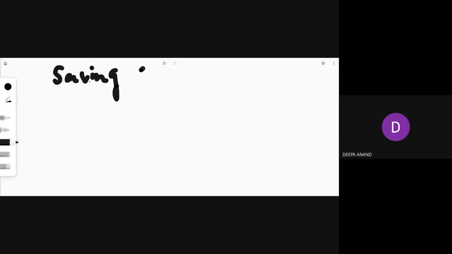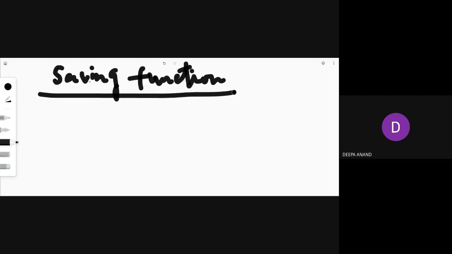Saving function. What is the relation between the income and saving? That is why you can write S is equal to f(Y). Y means the national income. So this equation itself shows the meaning of the saving function.